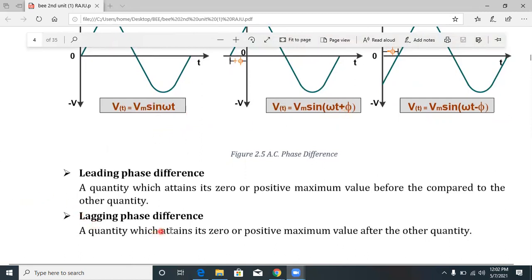A lagging phase difference is a quantity which attains its zero or positive maximum value after the other quantity. So like this, this is called a lagging phase difference.